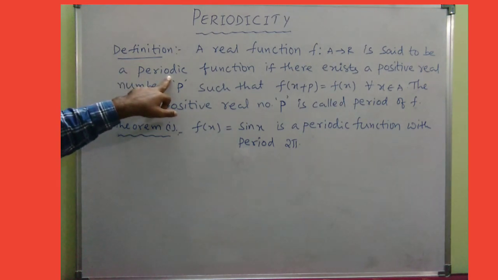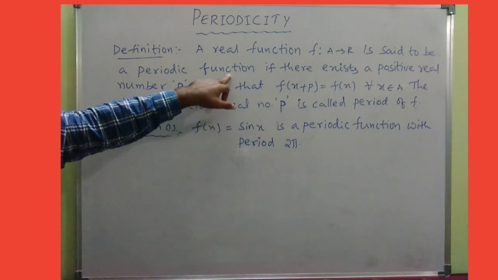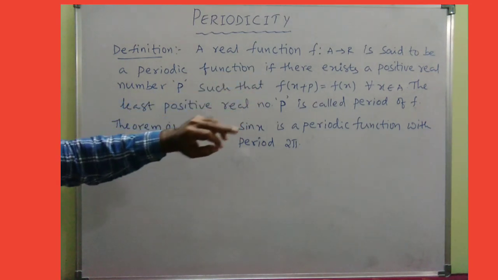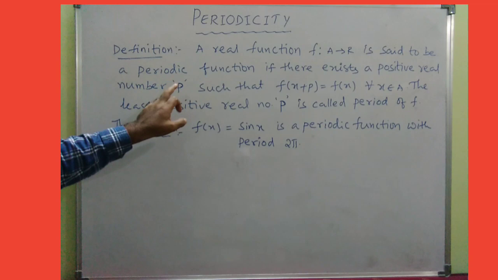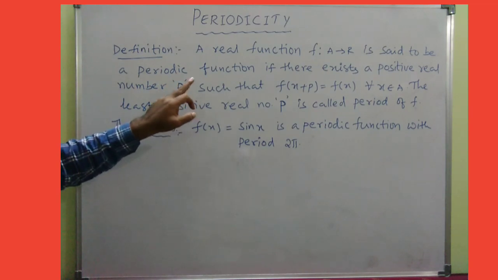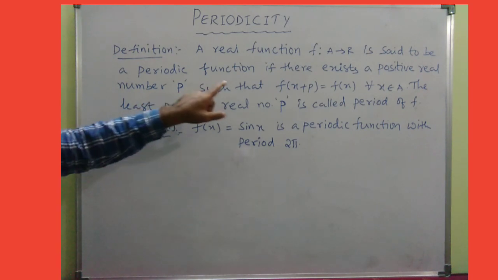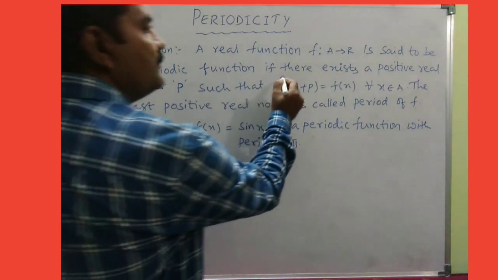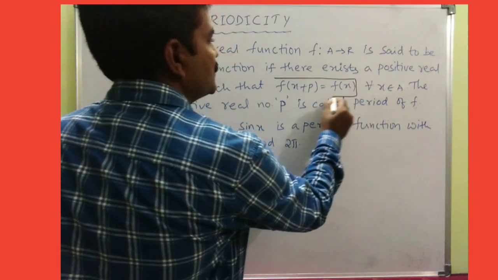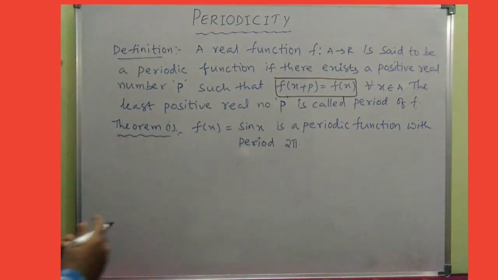Is said to be a periodic function if there exists a positive real number p, such that f of x plus p is equal to f of x. Do you understand?